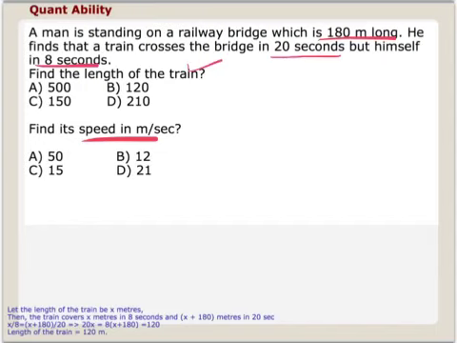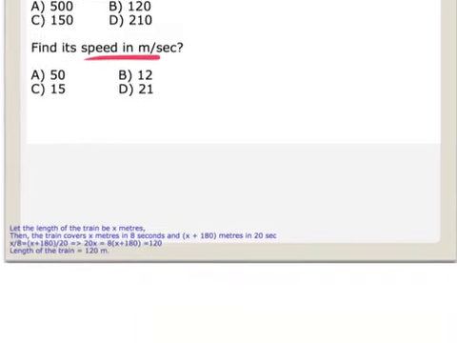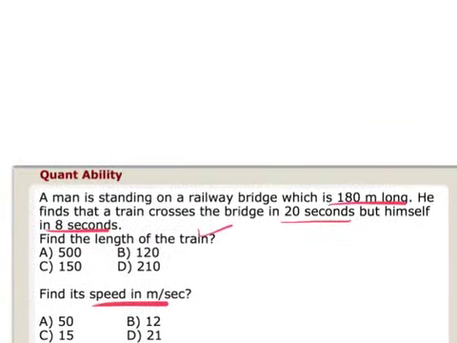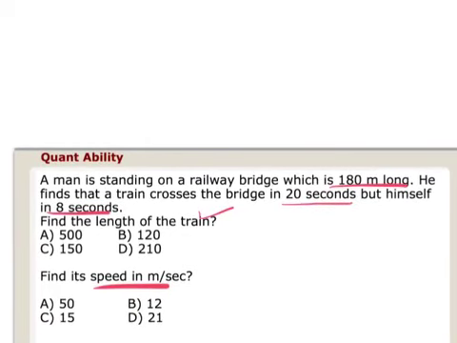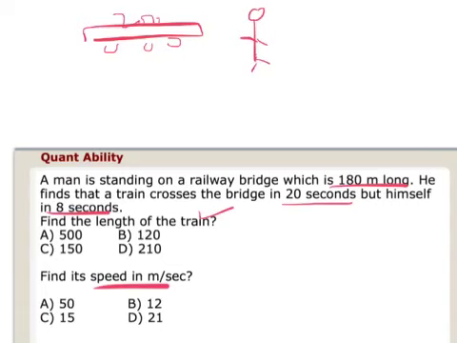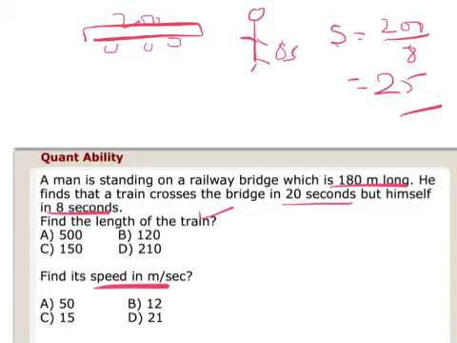Before I jump to this question, let me talk about the concept of the man and the train. Let's assume this is our train. I love to draw, so I am good at drawing. How much time will it take to cross a man? Suppose the length of the train is 200 meters and it crosses a man in 8 seconds. How much will be the speed of the train? 200 meters by 8. Any doubt in this? 25 is the answer.